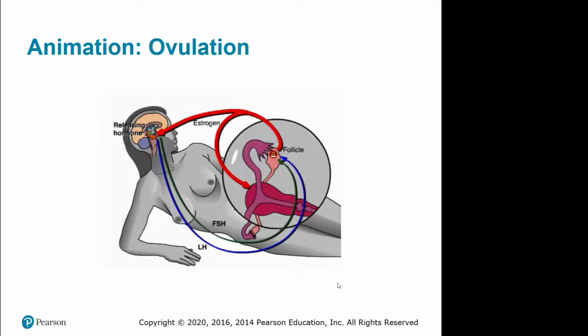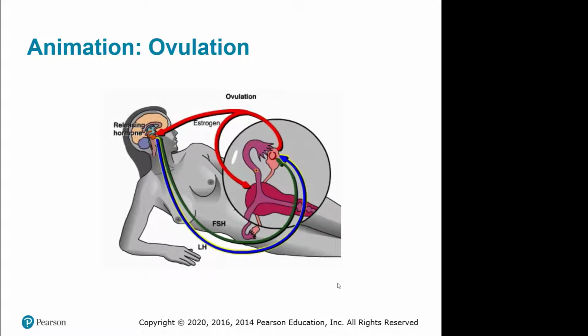Estrogen level reaches a peak just before the midpoint of the cycle. Now the response of the hypothalamus and pituitary to estrogen reverses. The higher level of estrogen actually stimulates the hypothalamus to signal the pituitary to secrete a burst of FSH and LH. It is the burst of LH that triggers ovulation on about day 14 of the cycle. The ovum develops, the follicle ruptures, and the nearly mature ovum is released from the follicle and swept into the oviduct.